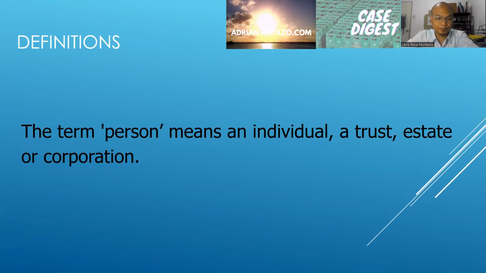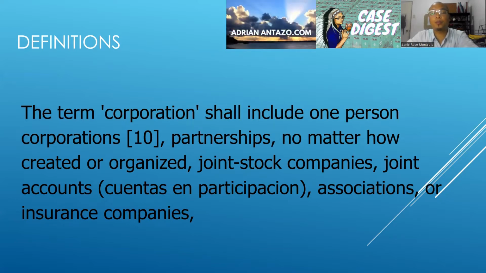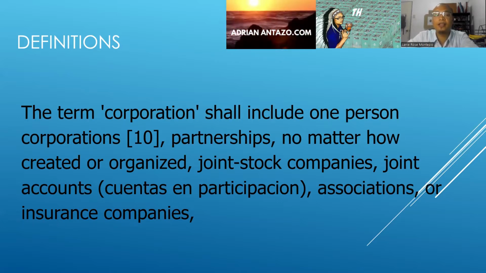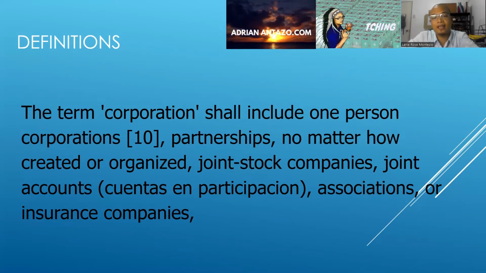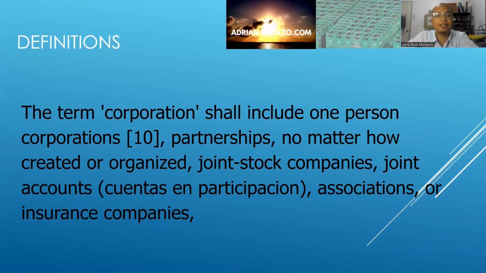corporation code. The term corporation shall include one-person corporation, partnership, no matter how created or organized, joint stock companies, joint accounts, or also known as cuentas en participación, association, or insurance companies.